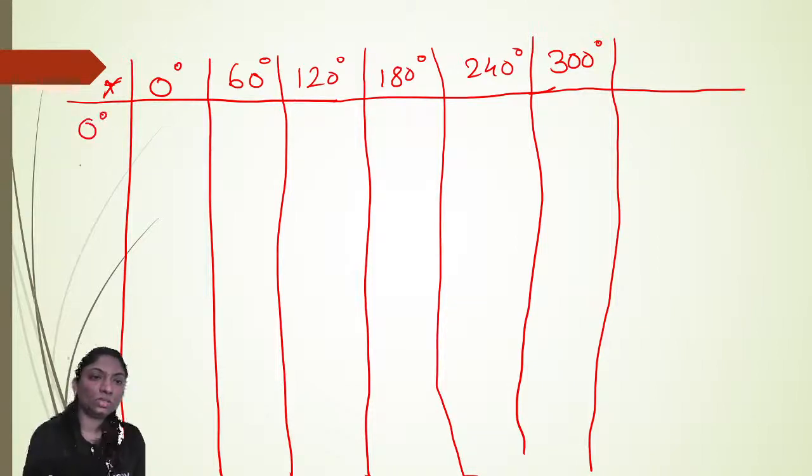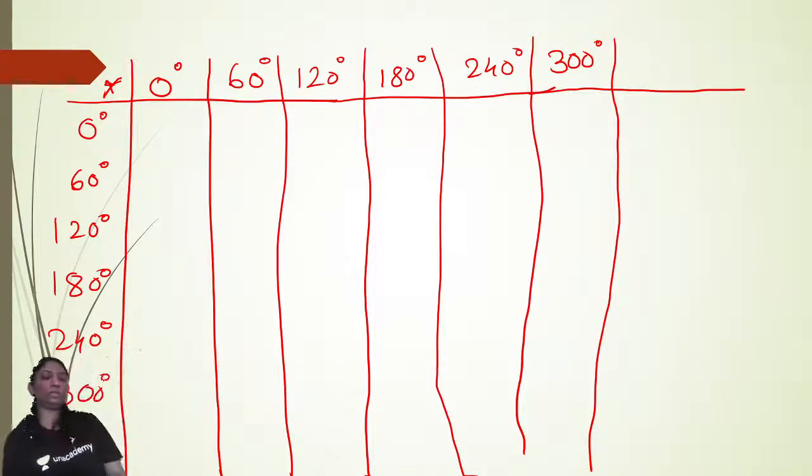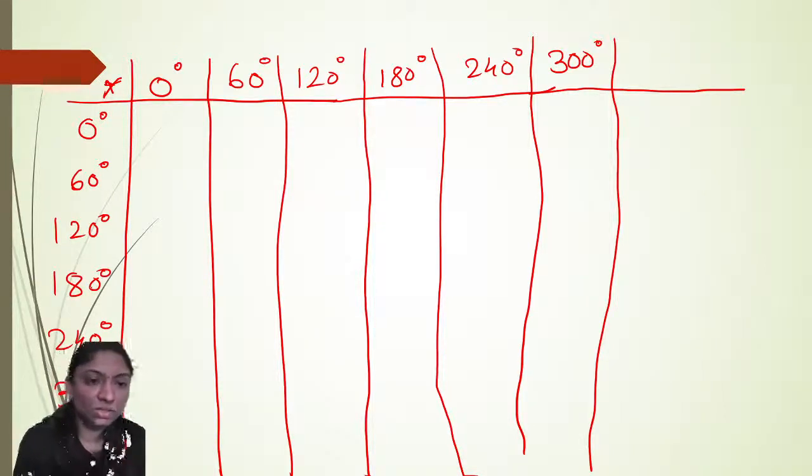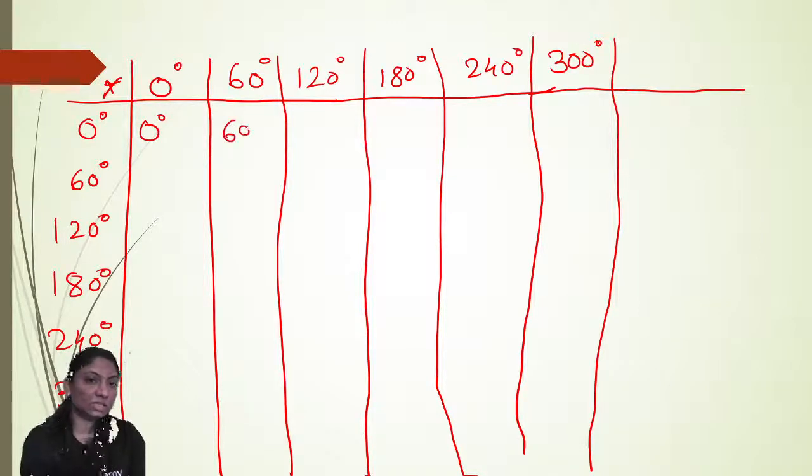Now there is 0 degree, 60 degree, 120 degree, 180 degree, 240 degree, 300 degree, right? Here is 0 degree, 60 degree, 120 degree, 180 degree, 240 degree, and 300 degree. Now see here, angular rotation. So 0 degree plus 0 degree, you will get 0 degree, right? 0 plus 60 degree, that is 60 degree. It is a finite set, we can do the composition table. So 0 plus 120, 120. So 0 plus 180, 180, 240, and 300.